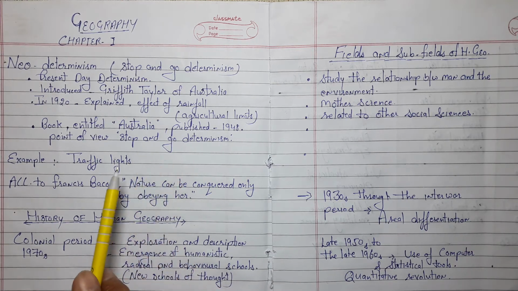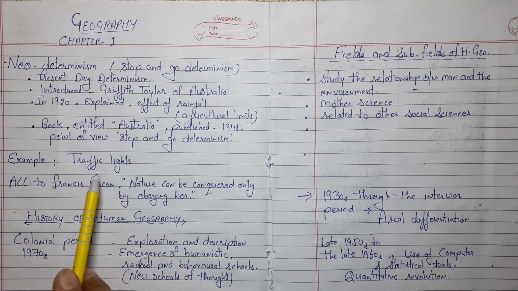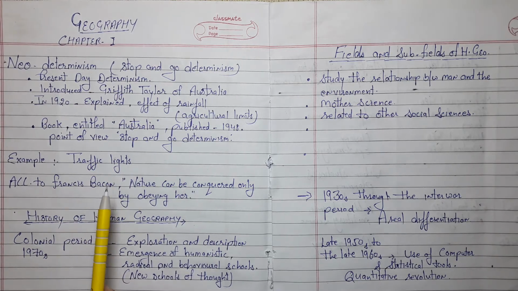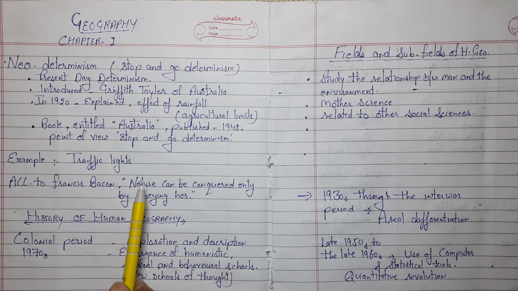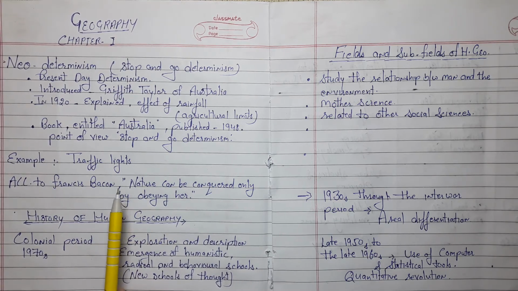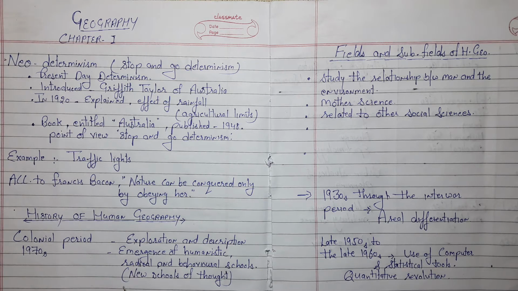and to help understand his concept he took the example of the traffic light. Students, in the traffic light, red means stop and green means go, and there is an amber light that provides a gap between red and green. This concept shows that human beings can proceed with development when nature permits modification.